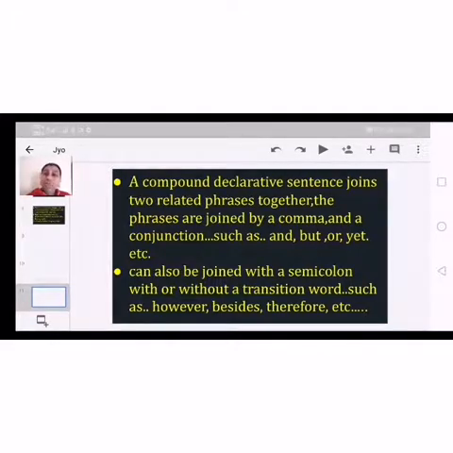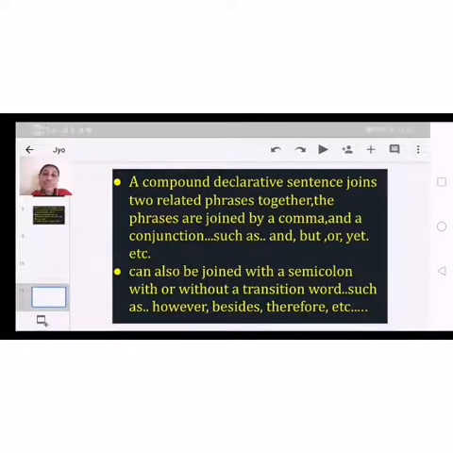With a semicolon and with or without a transition word, for example, however, besides, therefore, thereafter, etc. So by using these words with a semicolon, we can also combine the sentences. We can make compound declarative statements in our grammar.